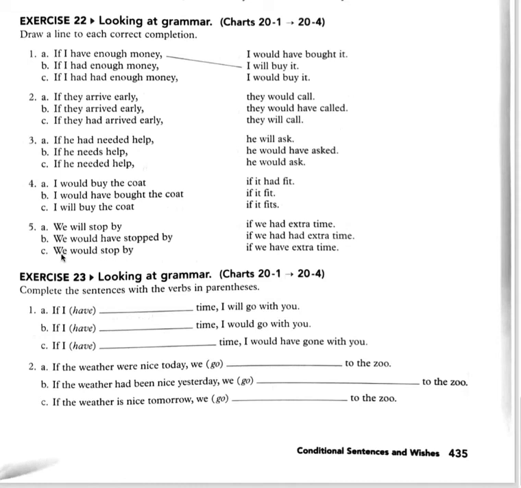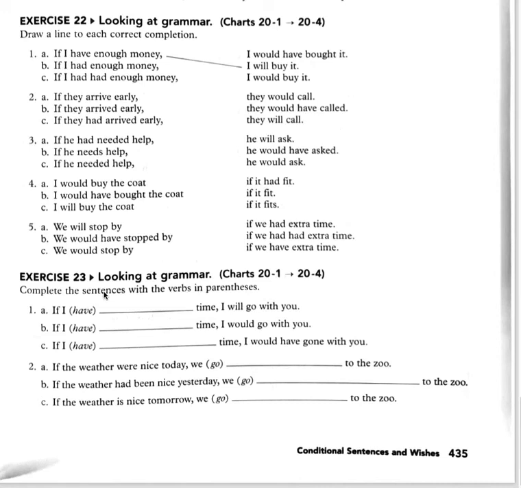And letter C, we would stop by if we had extra time. This is would and then the simple form of the verb in the result clause. This is the simple past in the if clause. So we would stop by if we had extra time. Okay.